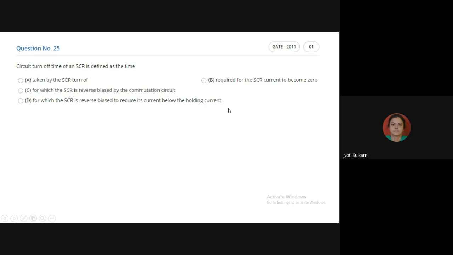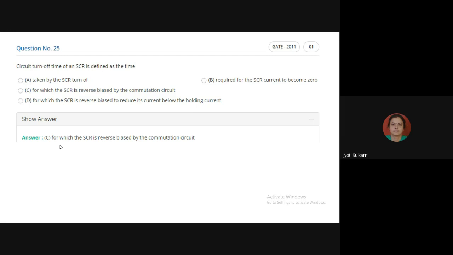What is the turn-off time period? What is your guess? C, ma'am. C. Okay, very good. It is the time for which the SCR is reverse biased by the commutation circuit. So the answer is C only, the time for which the SCR is reverse biased by the commutation circuit.